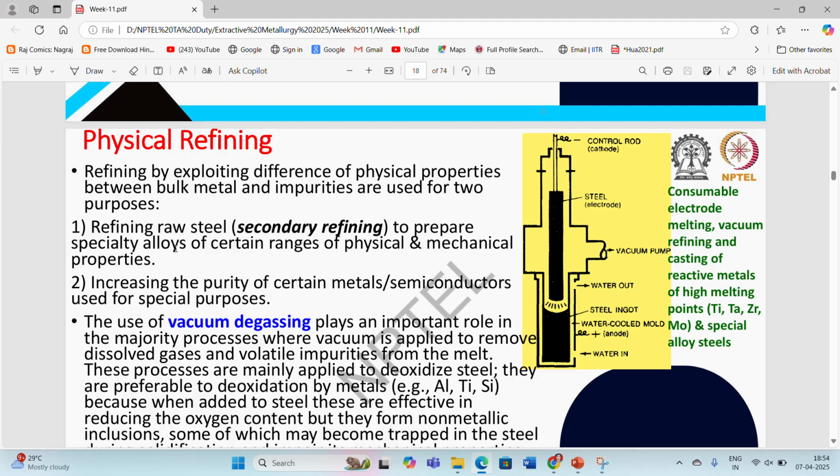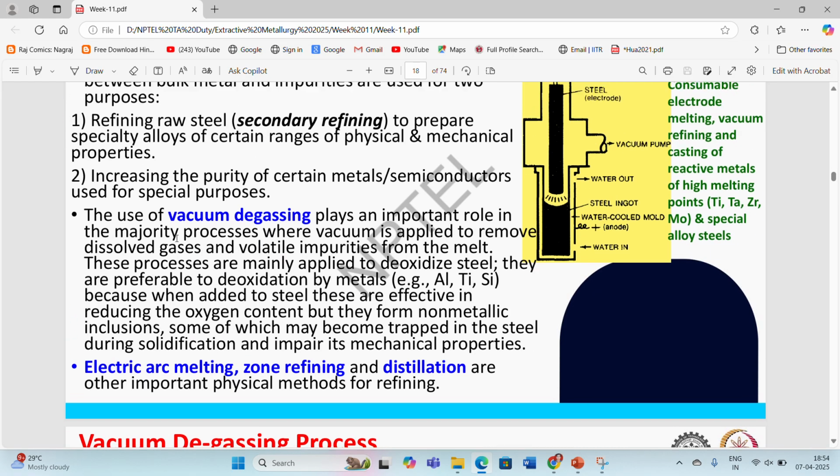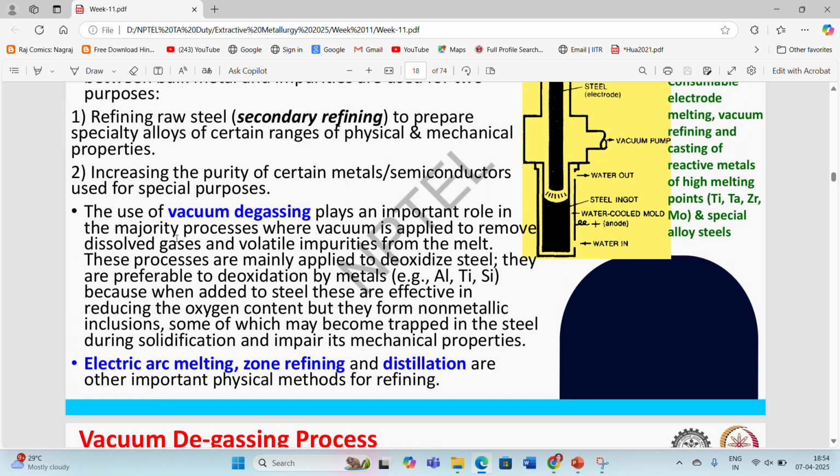The first, a common example of a physical refining process, is secondary refining of raw steel to prepare specialized steel, specialized alloy or stainless steel, having a certain range of physical and mechanical properties. The second is increasing the purity of certain metals or semiconductors used for special purposes. These types of refining processes generally include the vacuum degassing process.